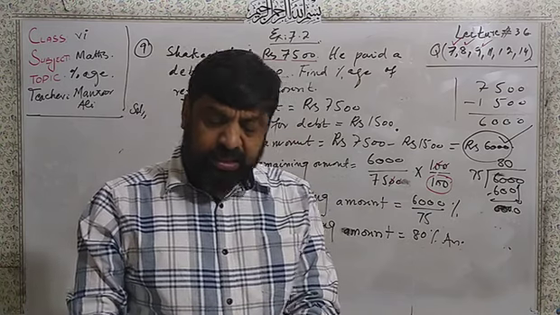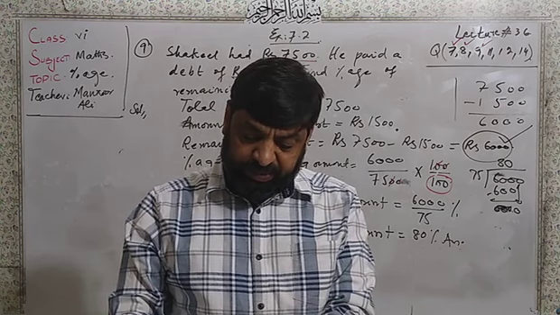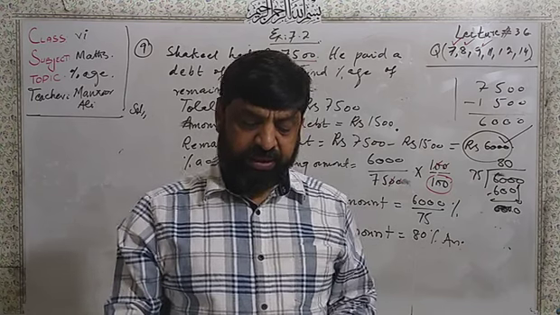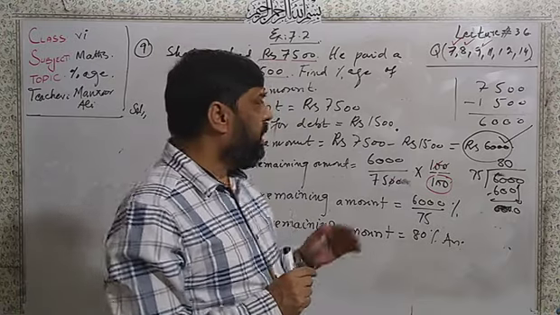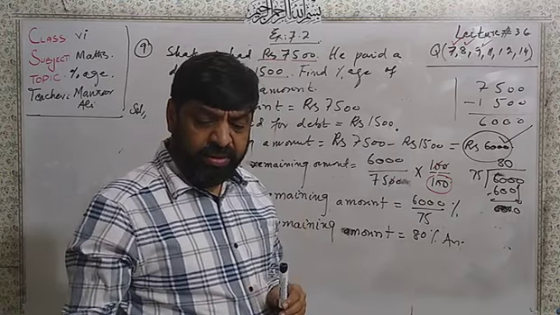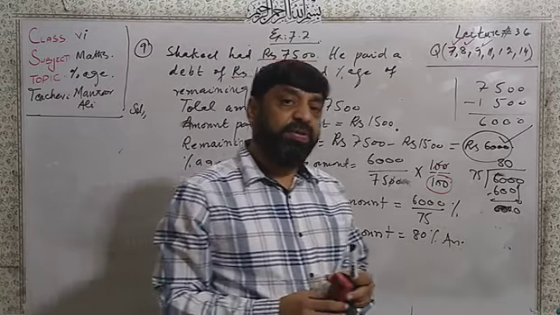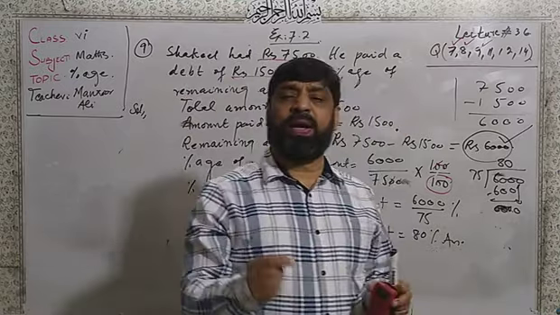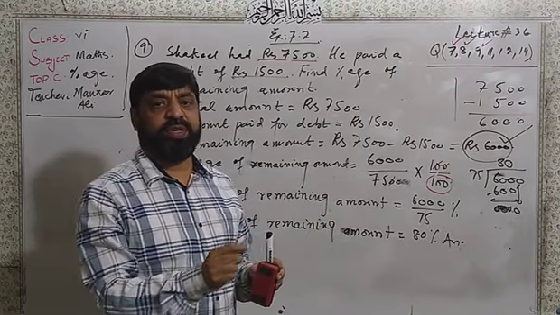The company made 28,000 pairs of shoes. How many pairs of the shoes were defective? This is a very easy sum. How? Number one, the company made 28,000 shoes. From 28,000, 4.25% shoes were defective.